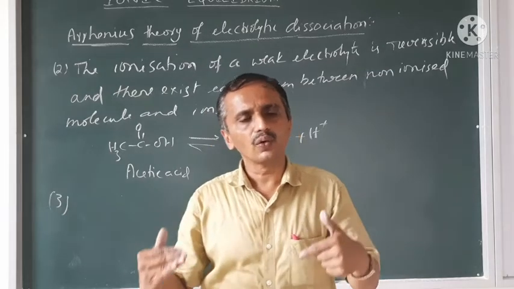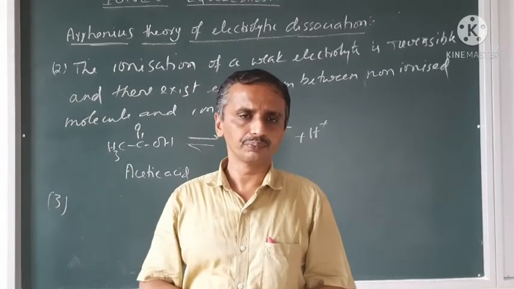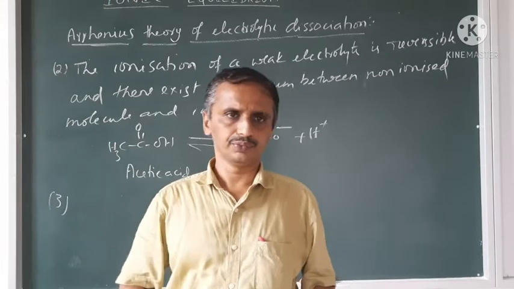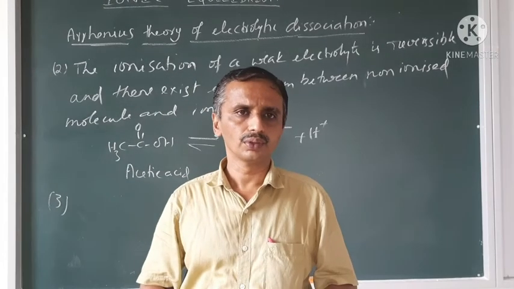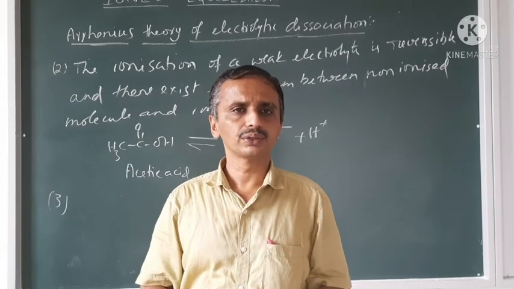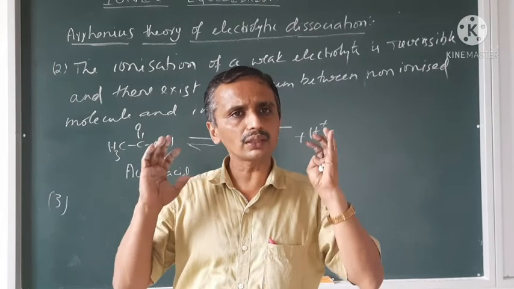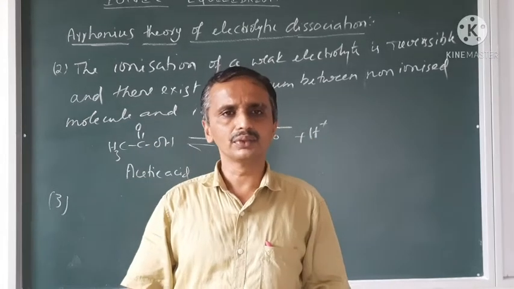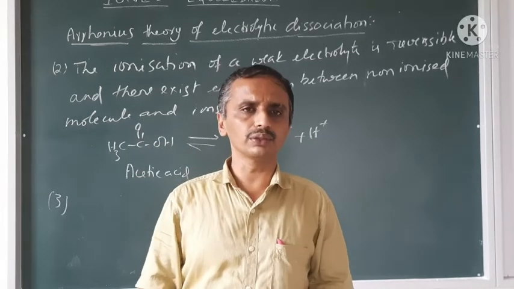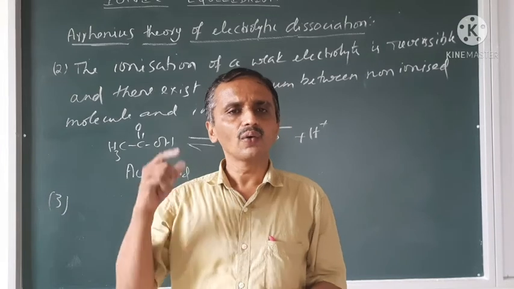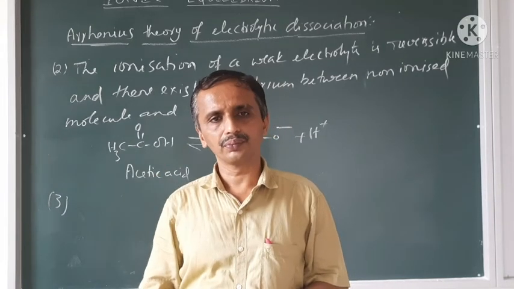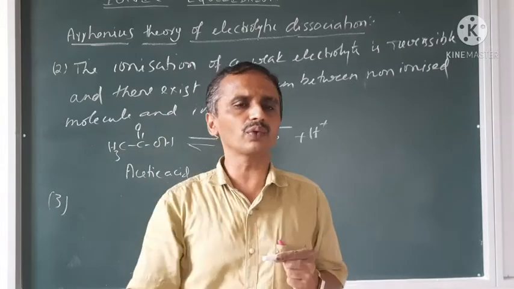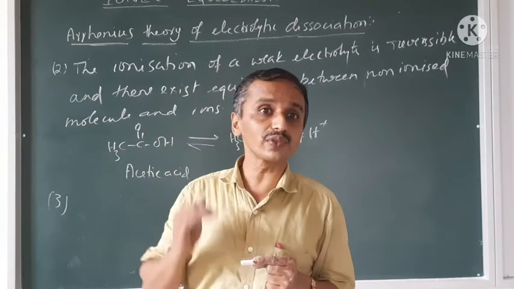And if the water is more and more, we are diluting the solution, because when the water is more and more, concentration becomes lesser and lesser. And what can happen to the ionization? Whether the ionization will increase with the dilution or decrease with the dilution.